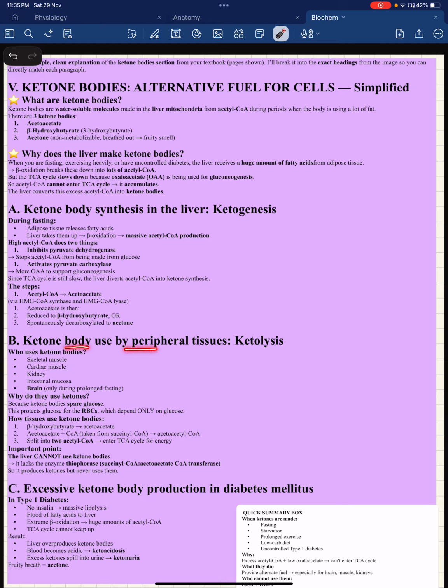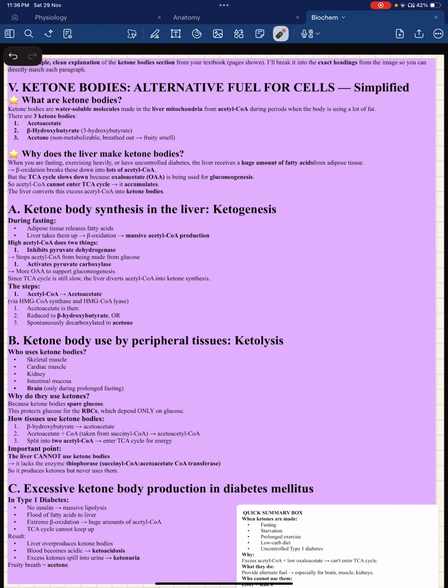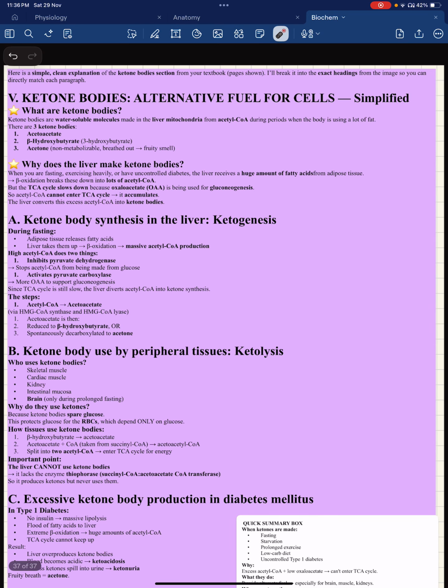Ketone body use by peripheral tissues is called ketolysis. Now, when this ketone body goes to the peripheral tissue, ketolysis will happen. So, where is ketogenesis taking place? In the liver. What about ketolysis? It's taking place in the peripheral tissues. Who uses ketone bodies? Skeletal muscles, cardiac muscle, kidney, intestinal mucosa, and brain. Only during prolonged fasting will the brain be using ketone bodies.